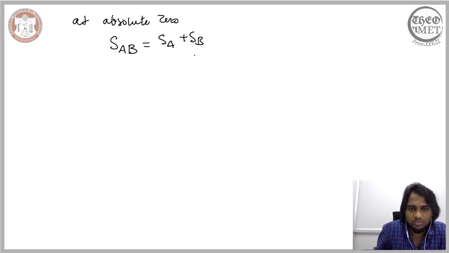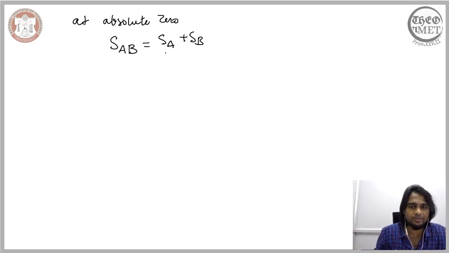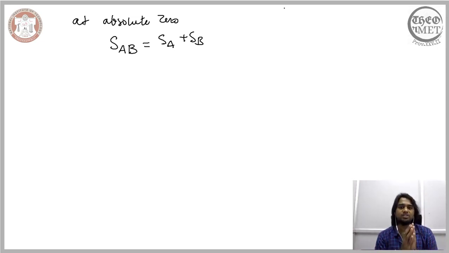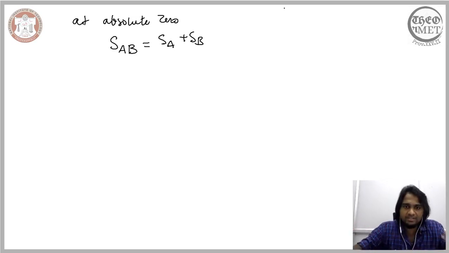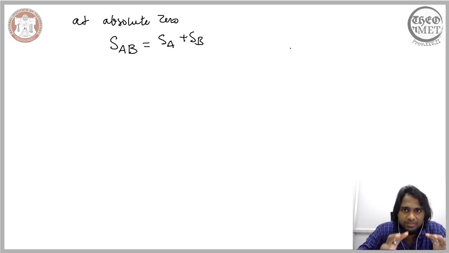So this is what we have arrived at. From this expression we have arrived at this expression here. Now when you consider a homogeneous solid, particularly a homogeneous metal at absolute 0, these metals occupy specific positions. So often these metals are referred to as crystalline solids, meaning they occupy specific positions.